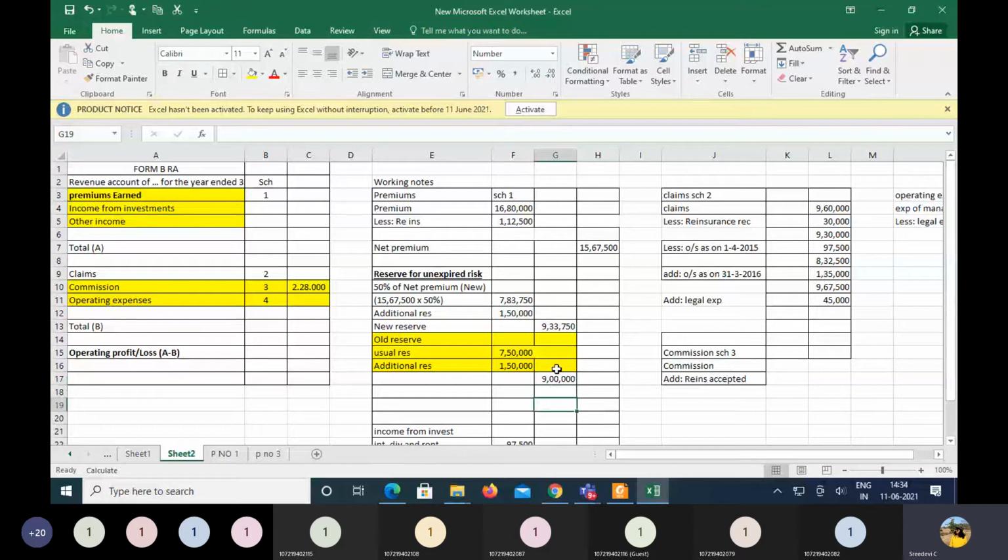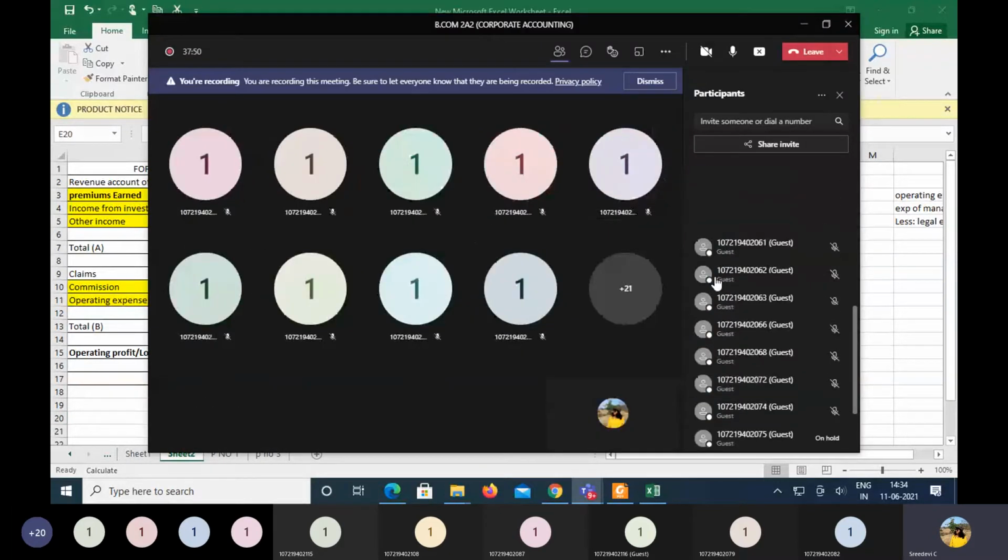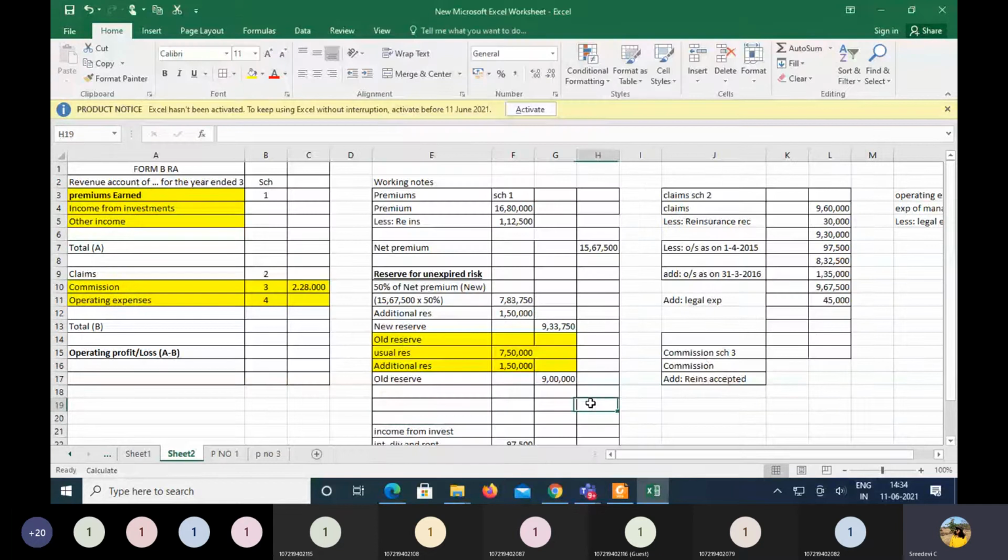Which is more? The new is more or the old is more? New. So if the new is more, what is it that we are going to do?